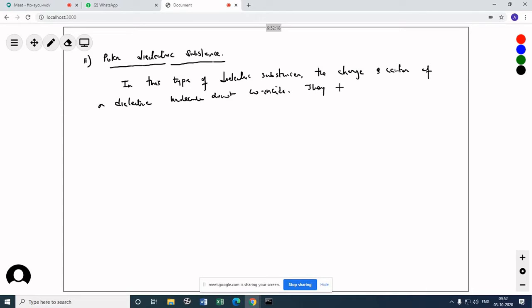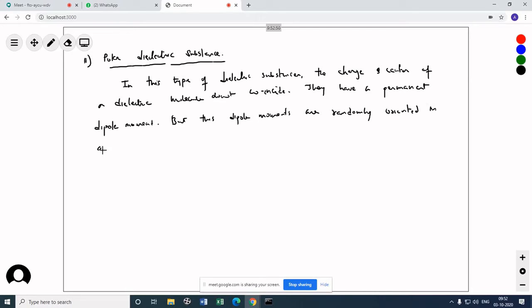They have a permanent dipole moment, but these dipole moments are randomly oriented in all possible directions.